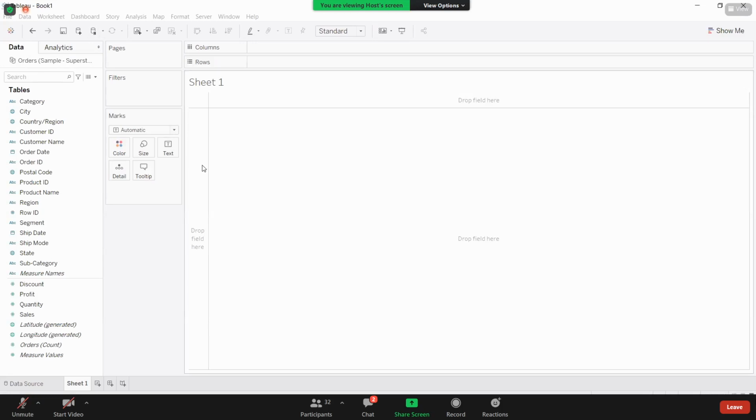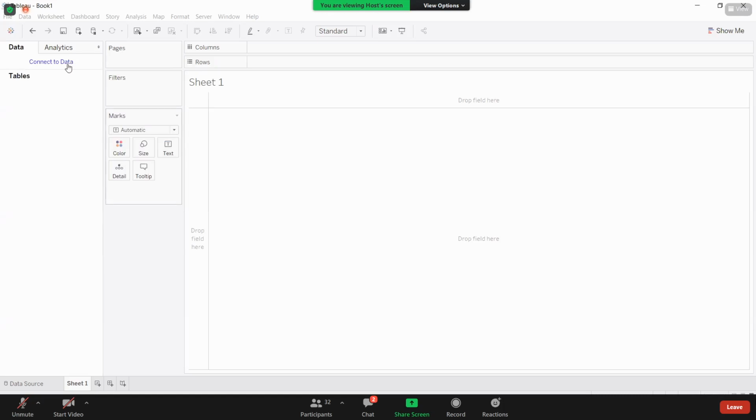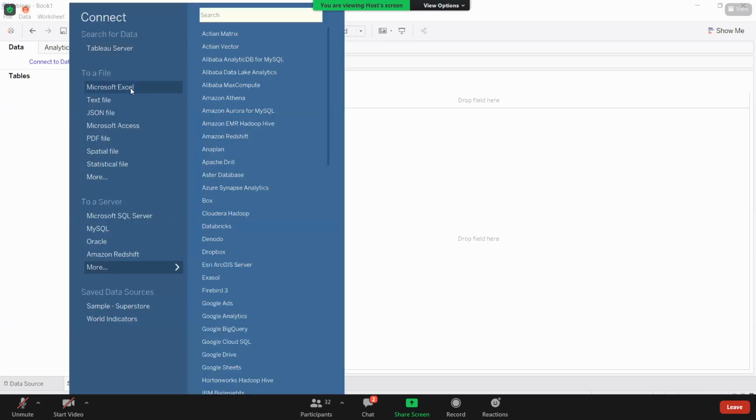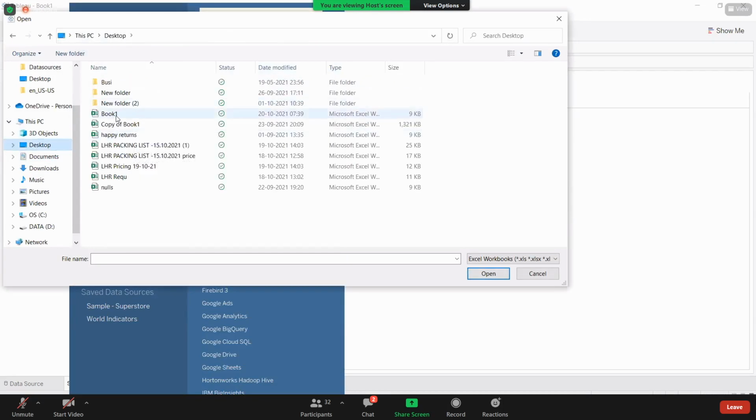In live connection, it will show only a single one. Yeah, that is what I'll show now. I want to show you how we create that extract. Now let us try the same with Book 1. I'm closing this, guys. Why? Because I want to make some modifications to the data and we need to see how that extract refresh will happen.